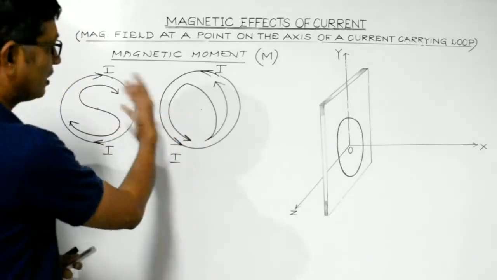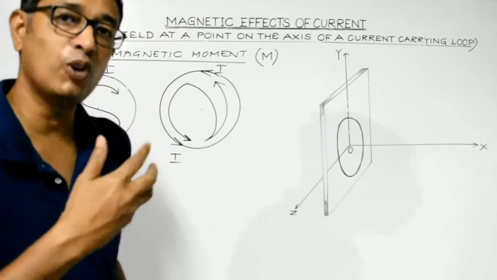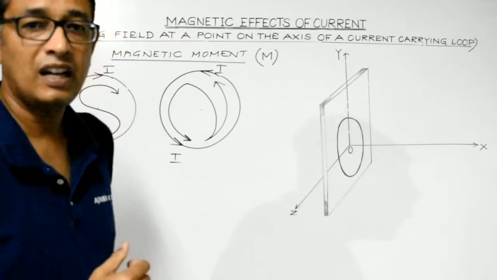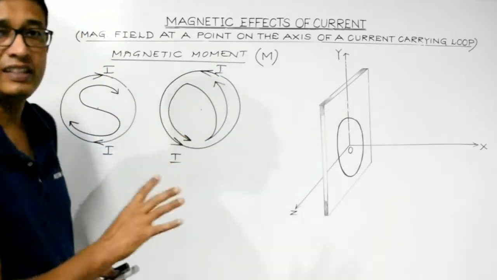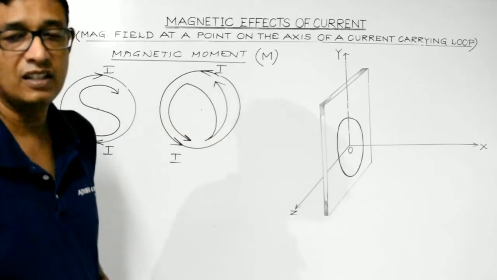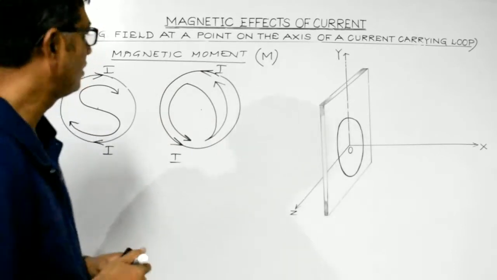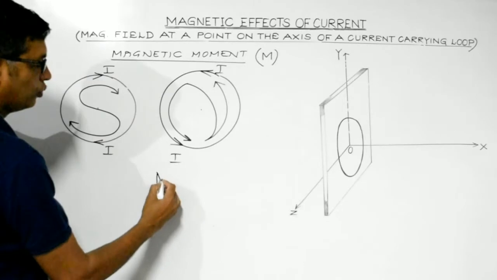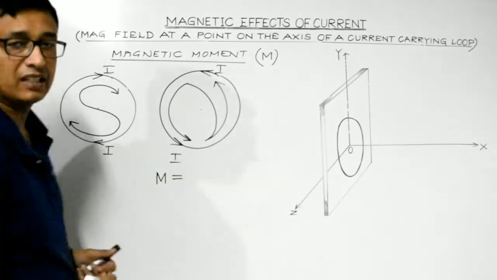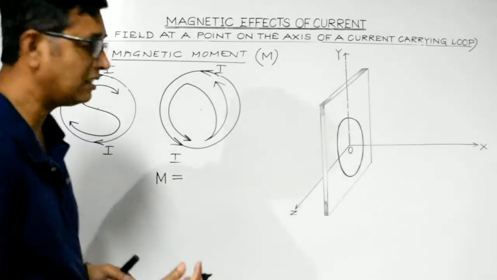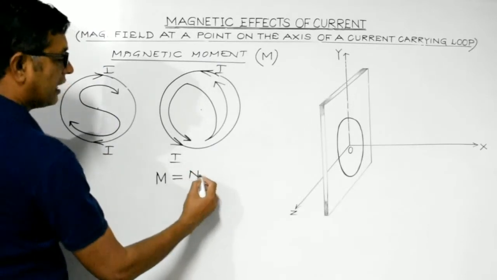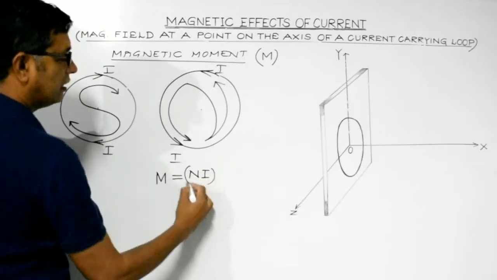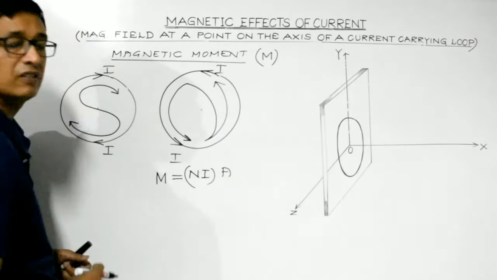Since it behaves as a magnetic dipole, it must possess some magnetic moment, and that is the topic which we intend to study over here. The magnetic moment of a current carrying loop is mathematically or quantitatively defined as the product of the ampere turns and the area of the loop under consideration.